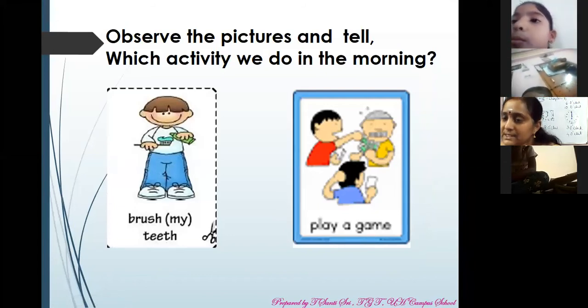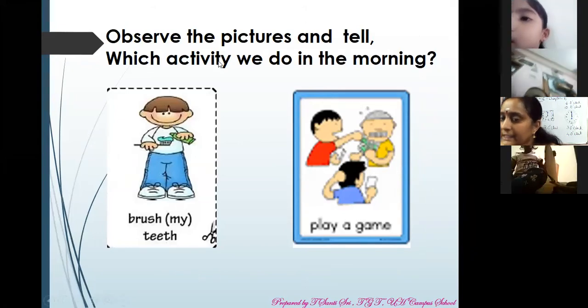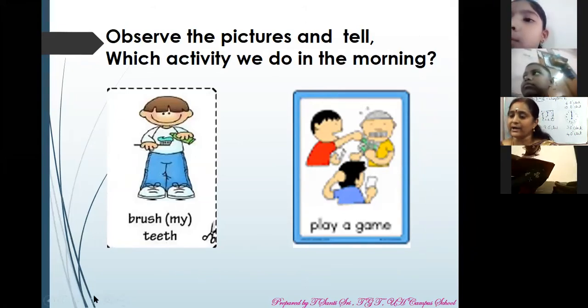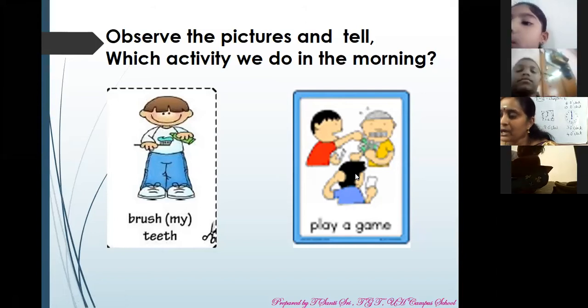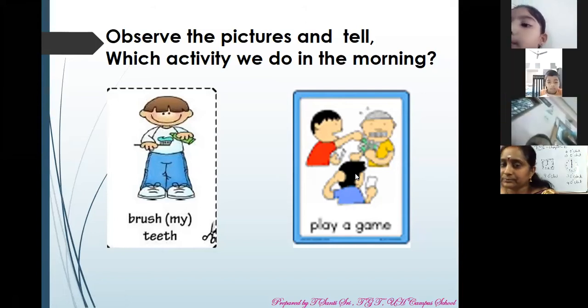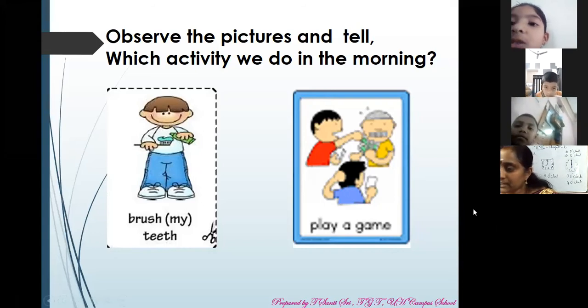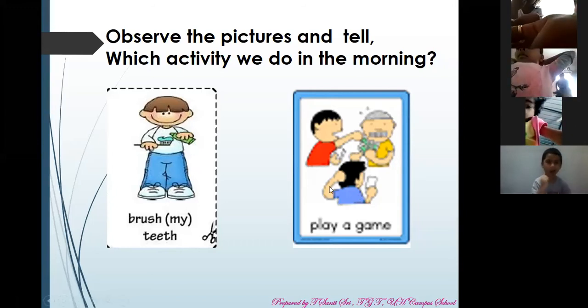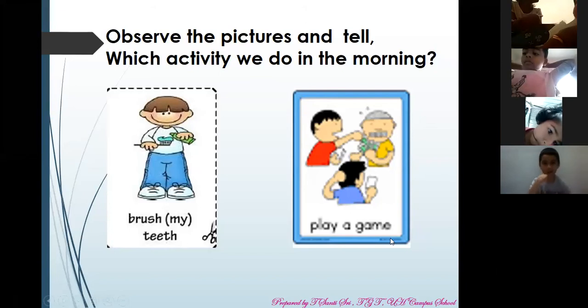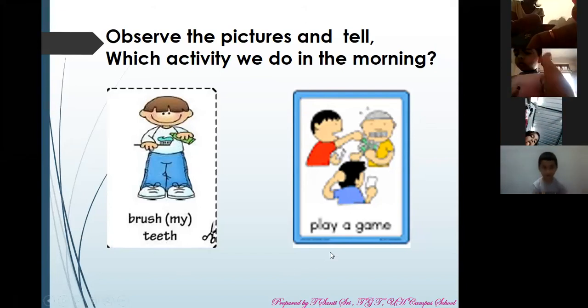Observe the pictures and tell which activity we do in the morning. Tell me. Here I have given two activities. Which activity you will do in the morning? Read the activities.